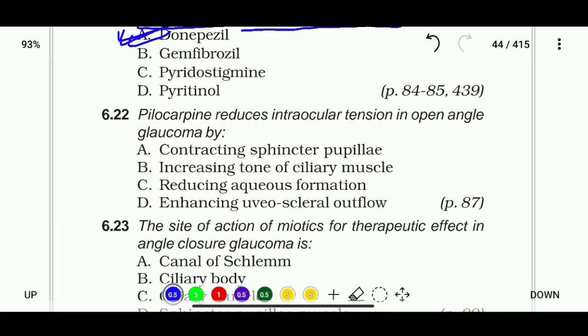Pilocarpine reduces intraocular tension in open-angle glaucoma by contracting the sphincter pupillae, or increasing tone of the ciliary muscles, or reducing aqueous formation, or enhancing uveoscleral outflow. So the correct statement for pilocarpine is that it reduces intraocular tension in open-angle glaucoma by increasing tone of the ciliary muscles.